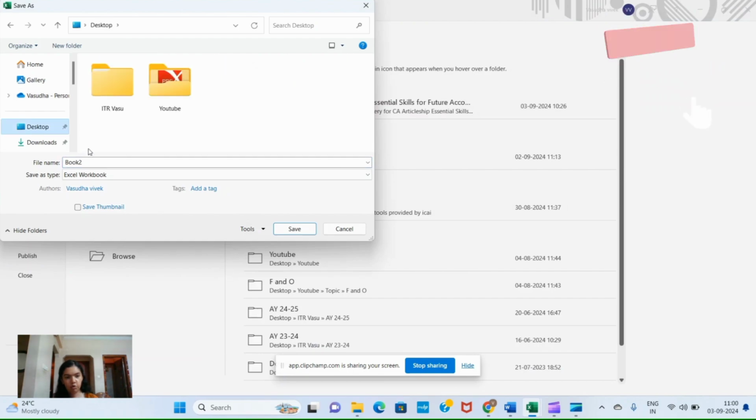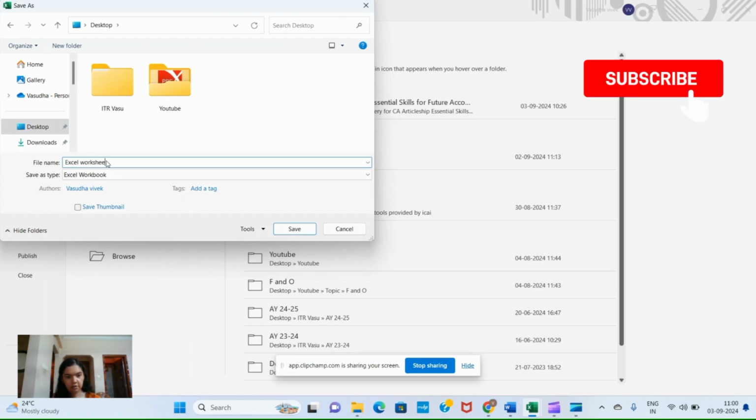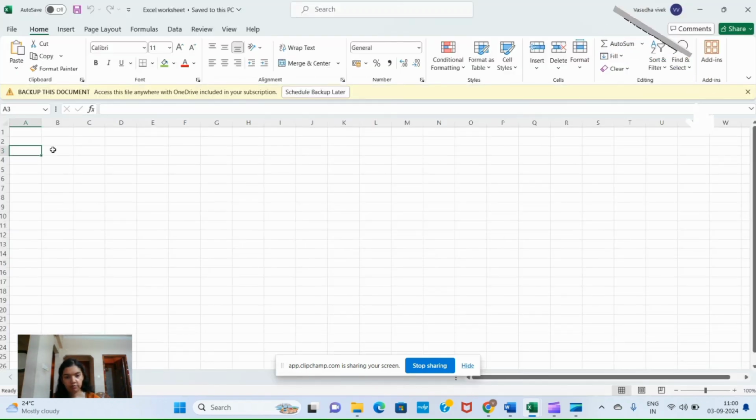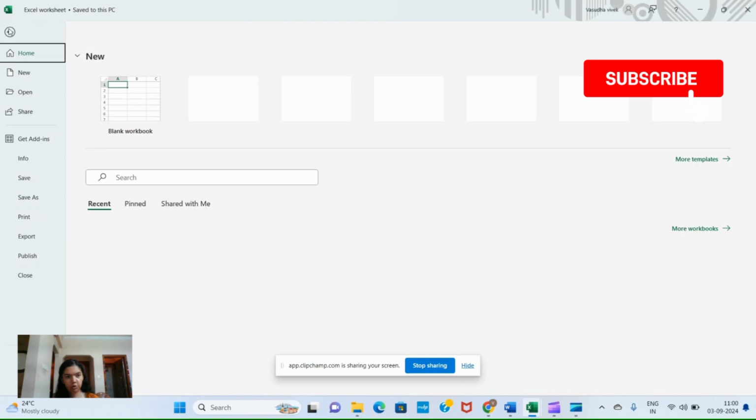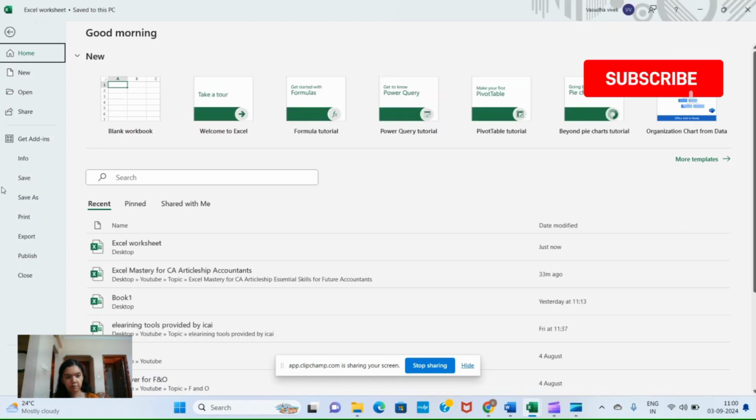Then select the location where you want to save the file. Give a name to the file, Excel worksheet for example. I have selected desktop. Click on Save. So now this Excel sheet is saved. When you are saving the Excel sheet for the first time, you will be using the Save As option.